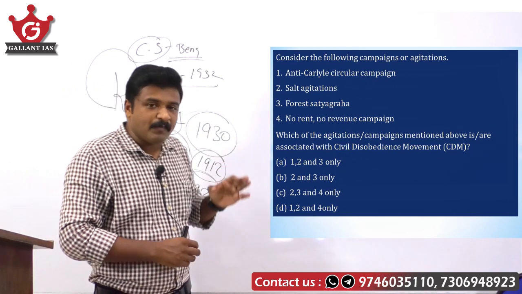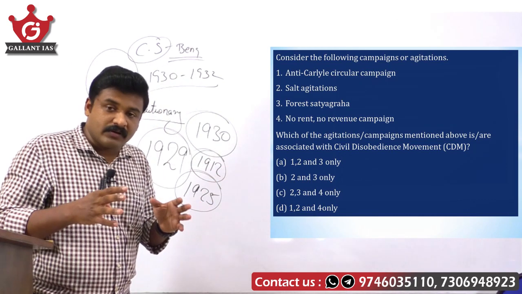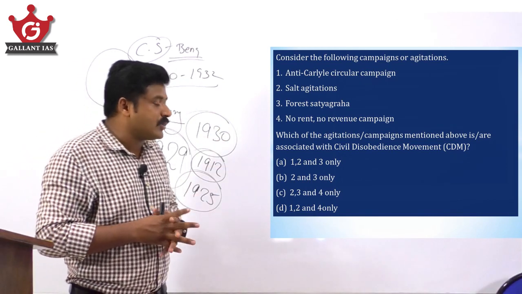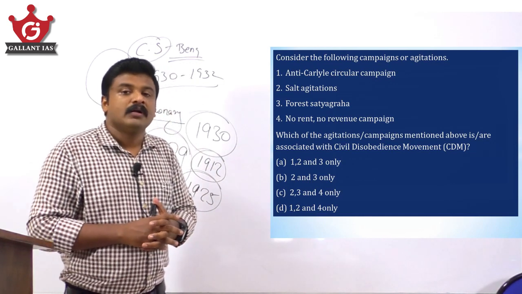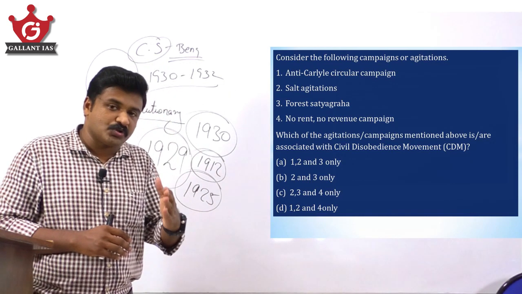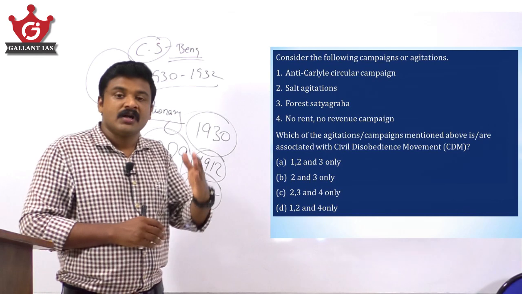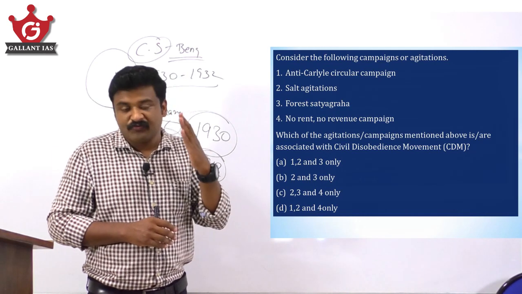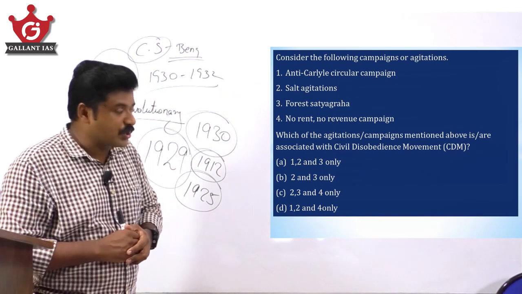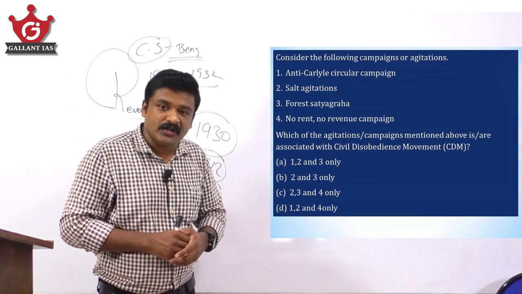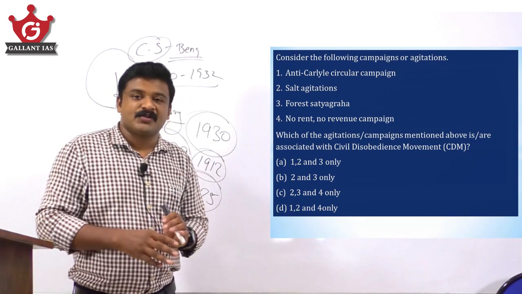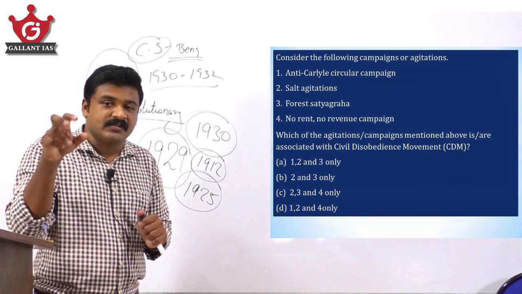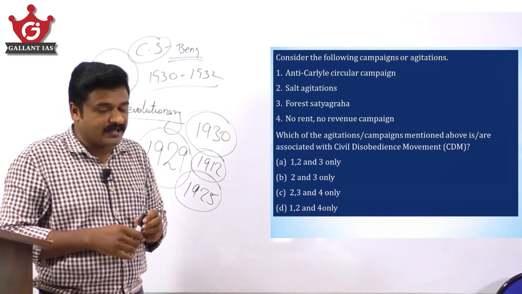When that happened, there was a strong campaign, and a circular was issued by the then Chief Secretary of Bengal that anybody who joined the movement would face consequences, and such educational institutions would not receive any further financial assistance. That is the Carlyle circular. The Cunningham circular, in Assam, was related to the civil disobedience movement.